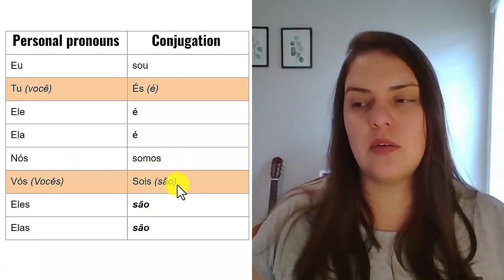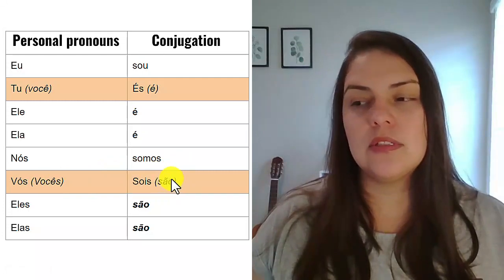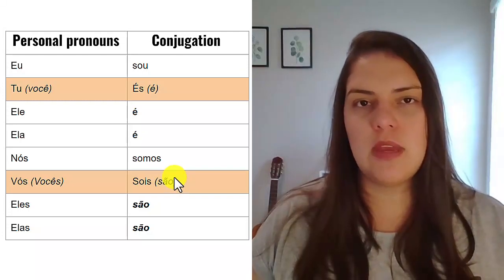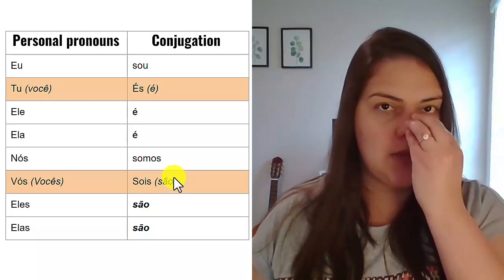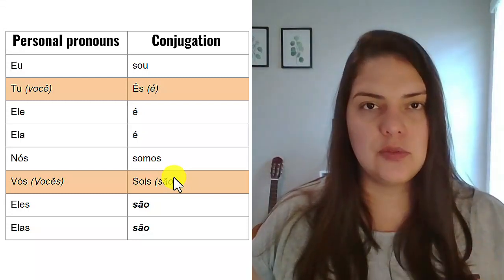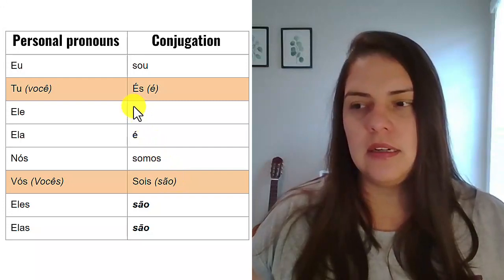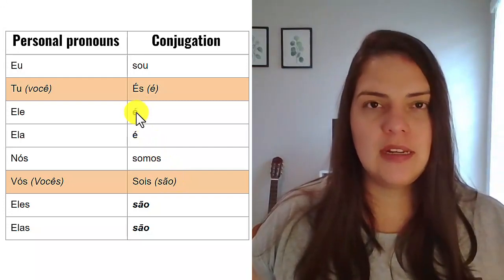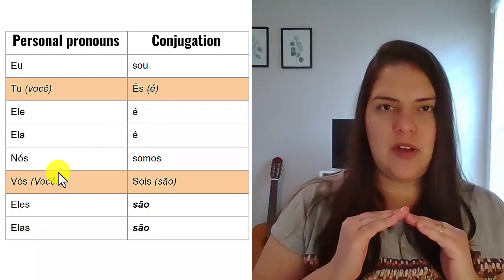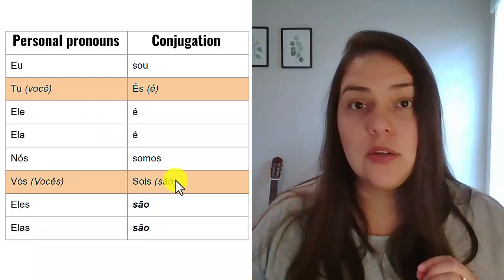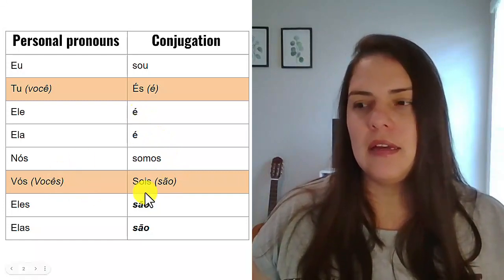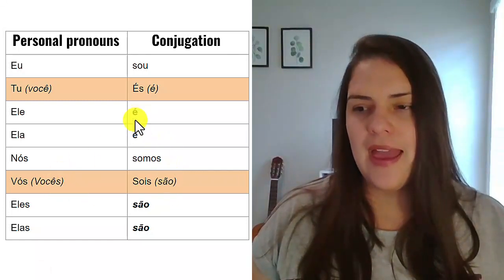Vocês são. Whenever you see this little thing here on the top of a letter, you're going to make a nasal sound. You're going to speak through your nose. Okay? Vocês são. It's a nasal sound. The agudo, which we saw in a previous lesson, opens the sound. The little hat closes the vowel sound, and the til makes it nasal. So here we have é, e, okay?